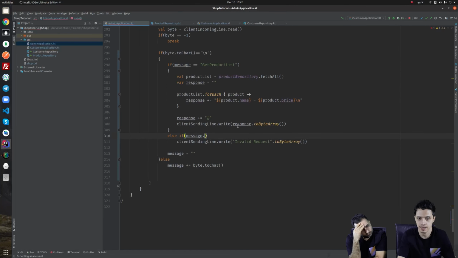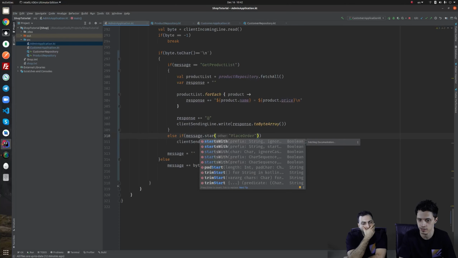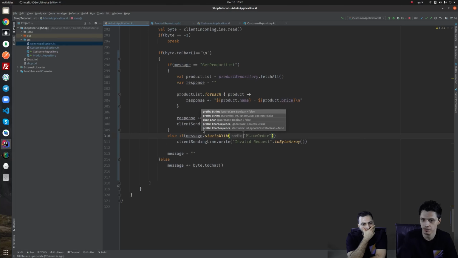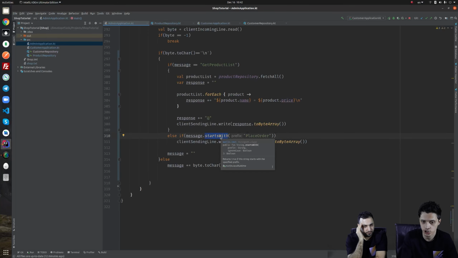Here we say if message contains, not equals, contains place order. The first line, we can say if it starts with. Starts with is a function on a string we can call. It's a very handy function, actually. We don't have it in Java.